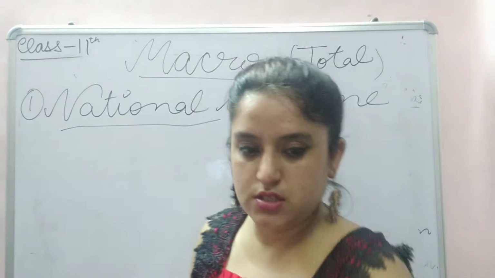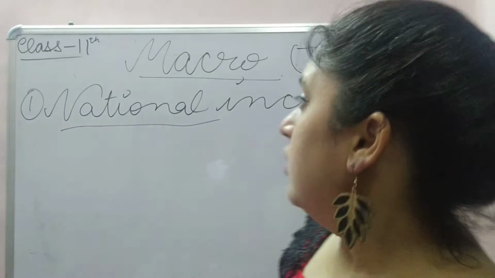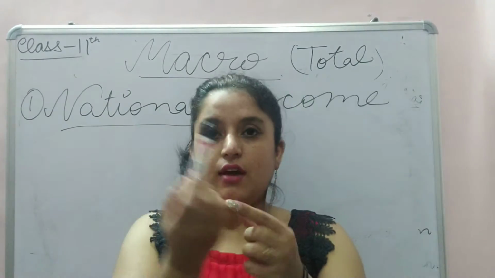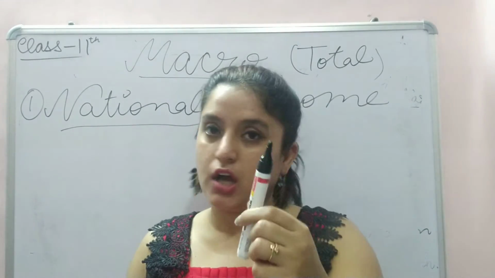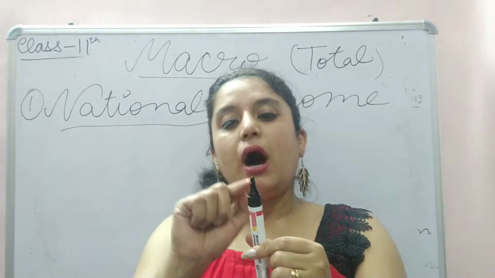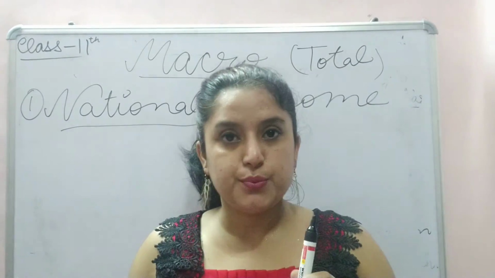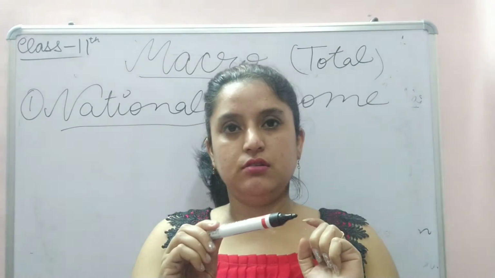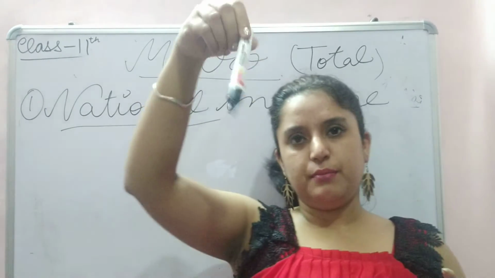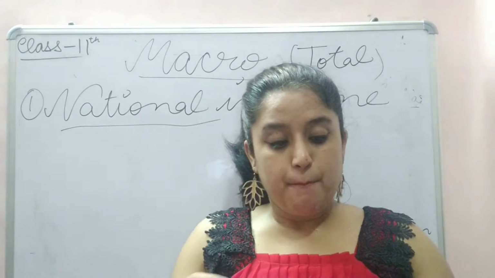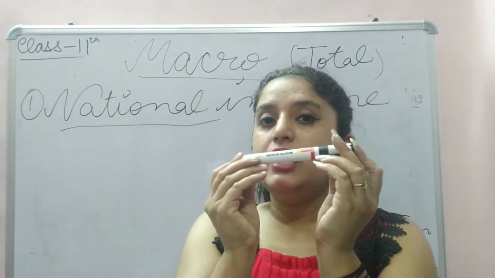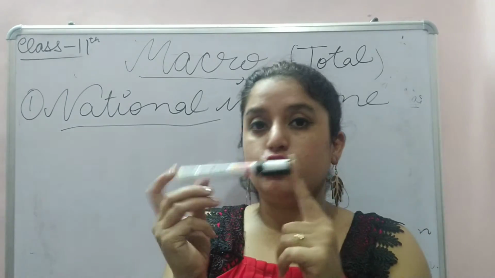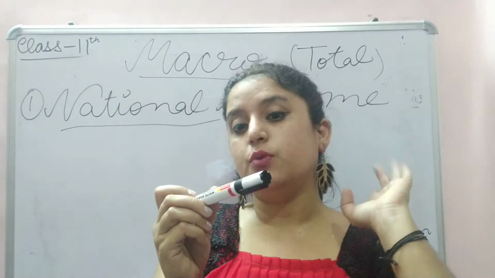Now what does it mean? See, I am again taking the example of a marker. The marker has ink in it, plastic in it, and many other raw materials. But we take the monetary value of the final product, not of the ink or the raw material.